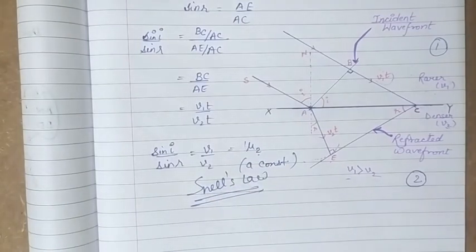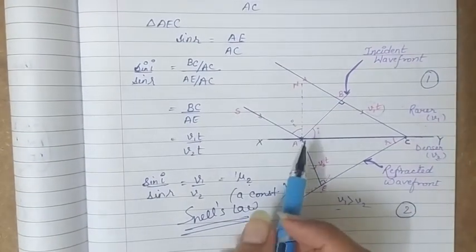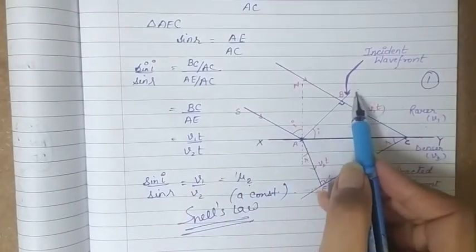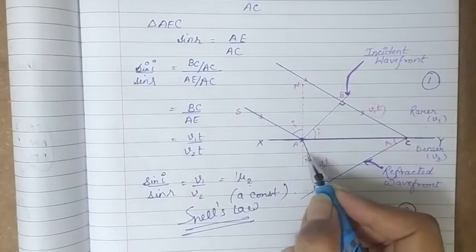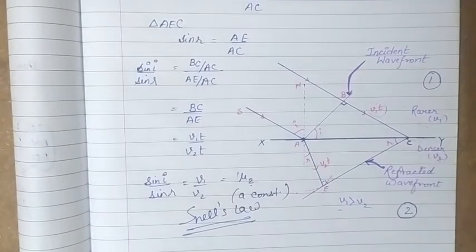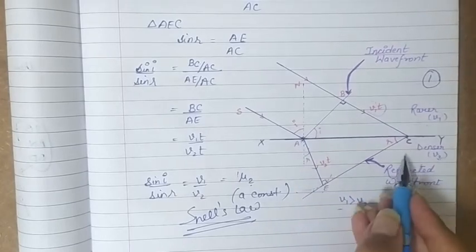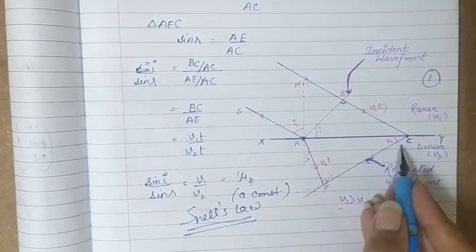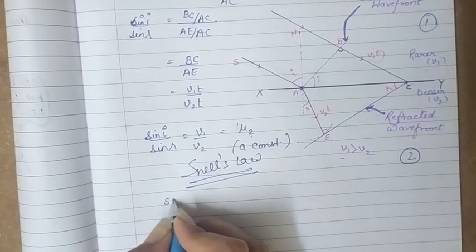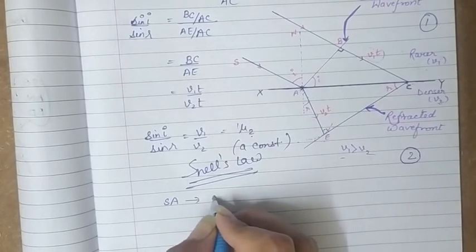This is one law. Now the other one: the incident ray is SA, which is perpendicular to the wavefront. The normal AN is perpendicular to the surface XY, and the refracted ray AE is perpendicular, or normal, to the refracted wavefront CE. That means SA, the incident ray, is normal to the incident wavefront AB.